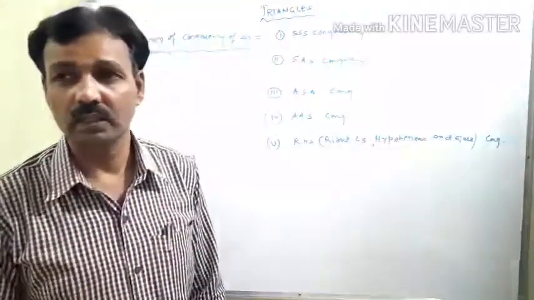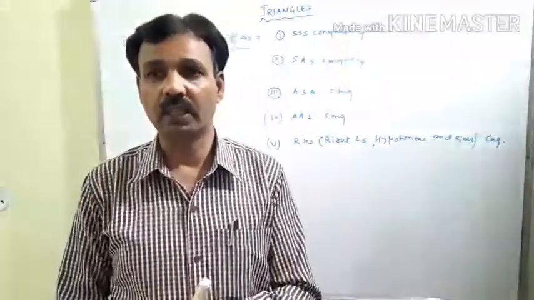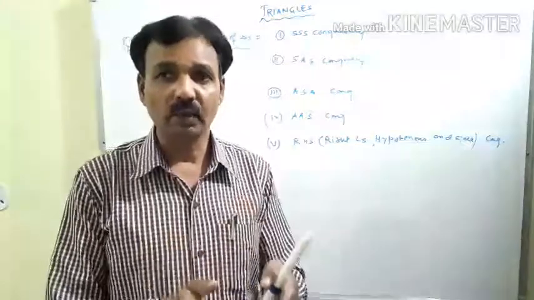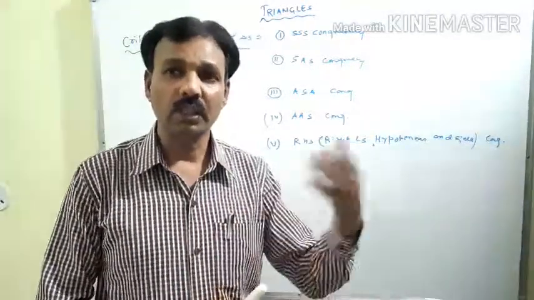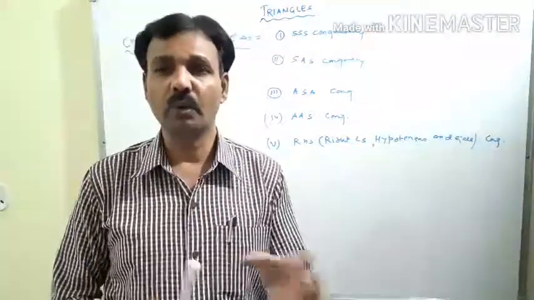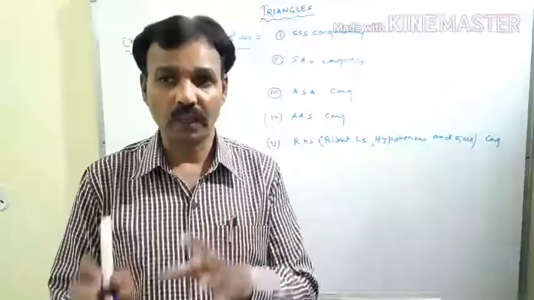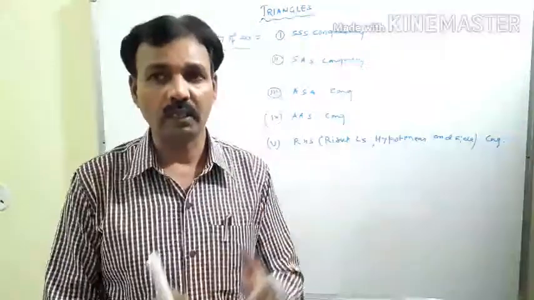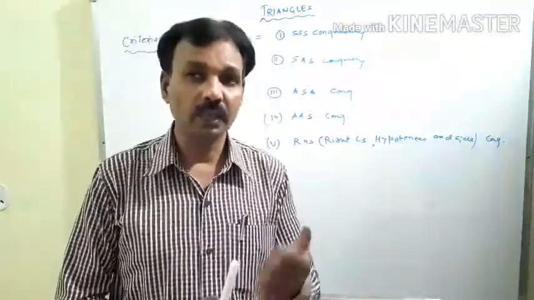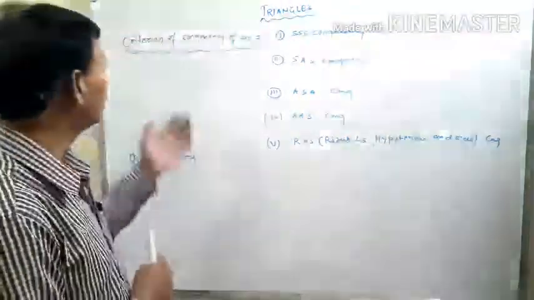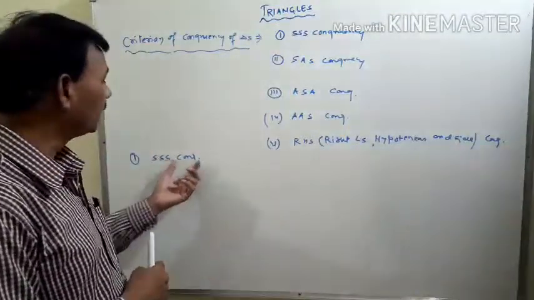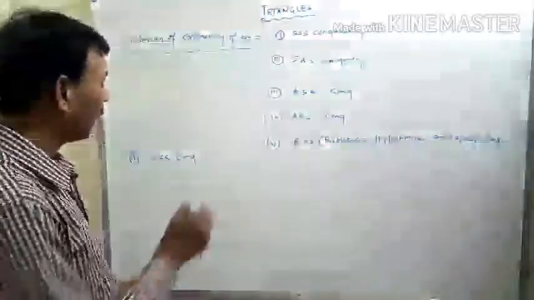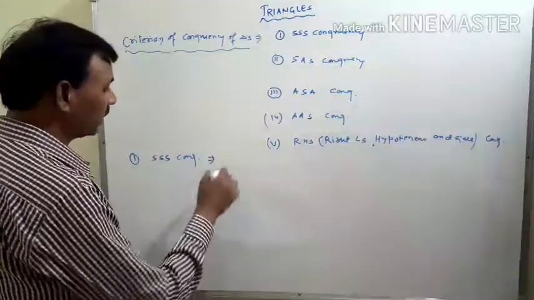That means if in any two triangles all sides of the first triangle are equal to the corresponding sides of another triangle, then both triangles will be congruent, and there is no need to check the angles of both triangles. We can say that under the criterion of triple S congruency, both triangles will be congruent. I write it by notation.